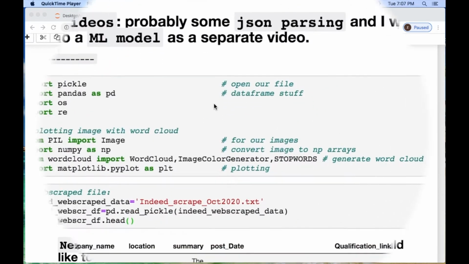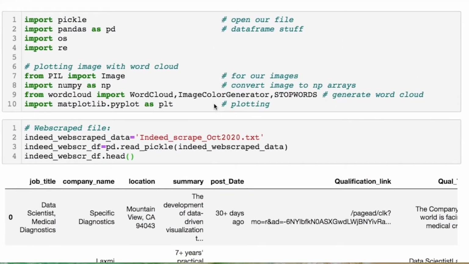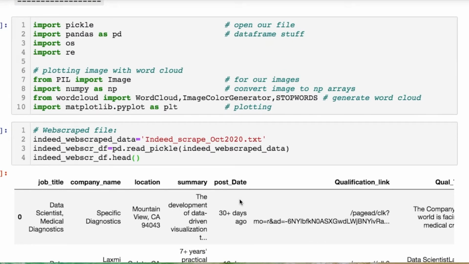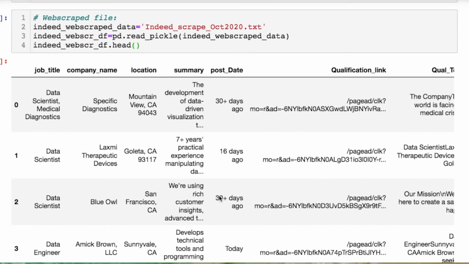Let's get into this. Here are the imports you're going to need today, so feel free to pause the video or download them from my GitHub so we can be on the same page, okay? We're going to call in the file that we used from the web scraping so you can see what's going on as a recap for those who haven't followed along.